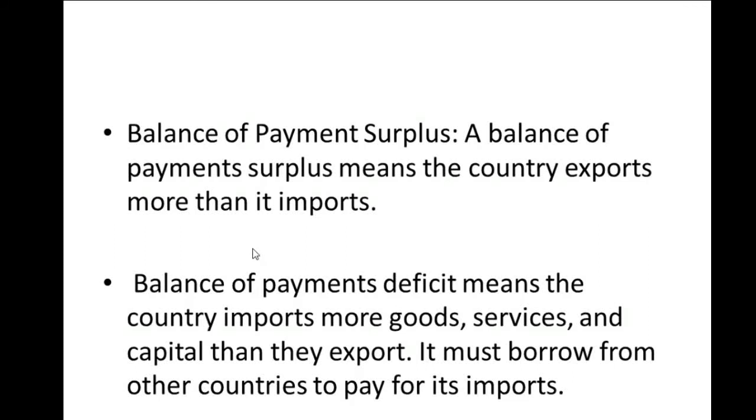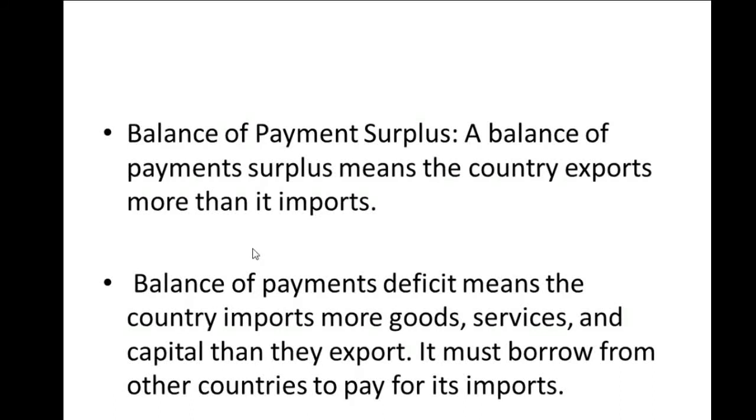In another way we have defined balance of payment, we also need to know that balance of payment deficit simply means the reverse definition of balance of payment surplus.